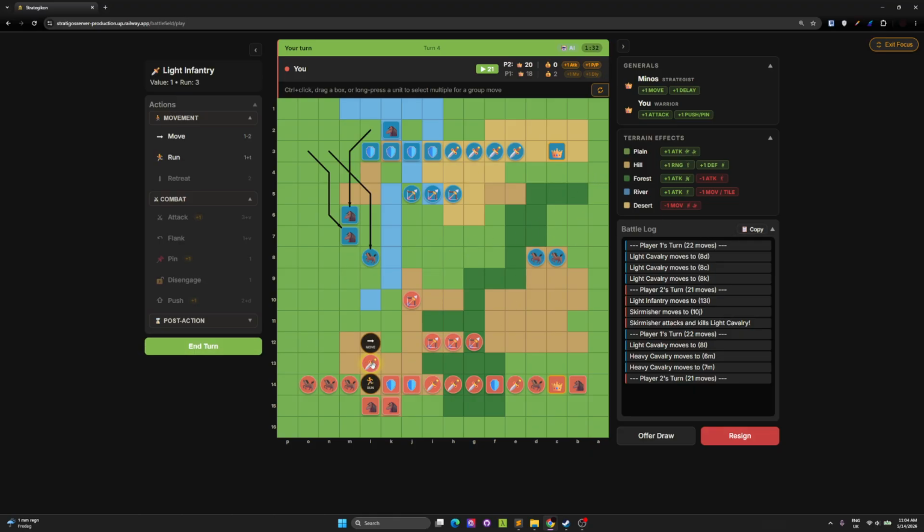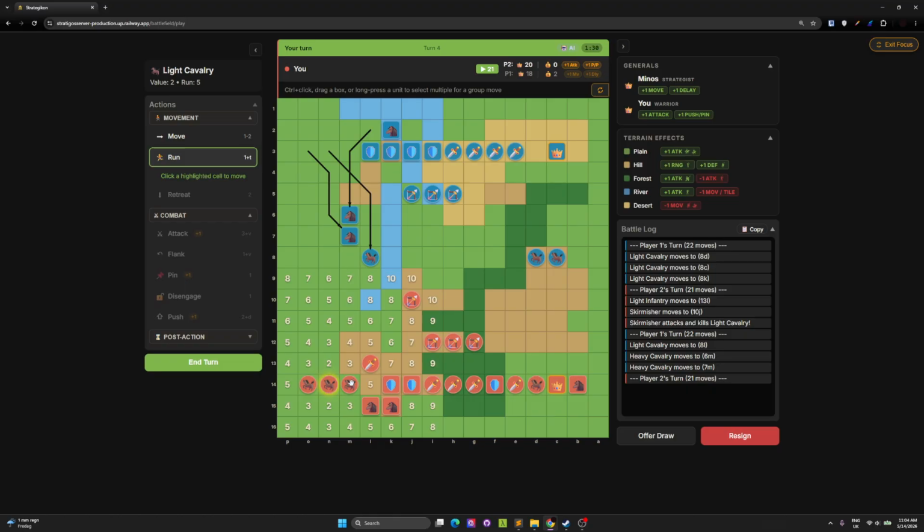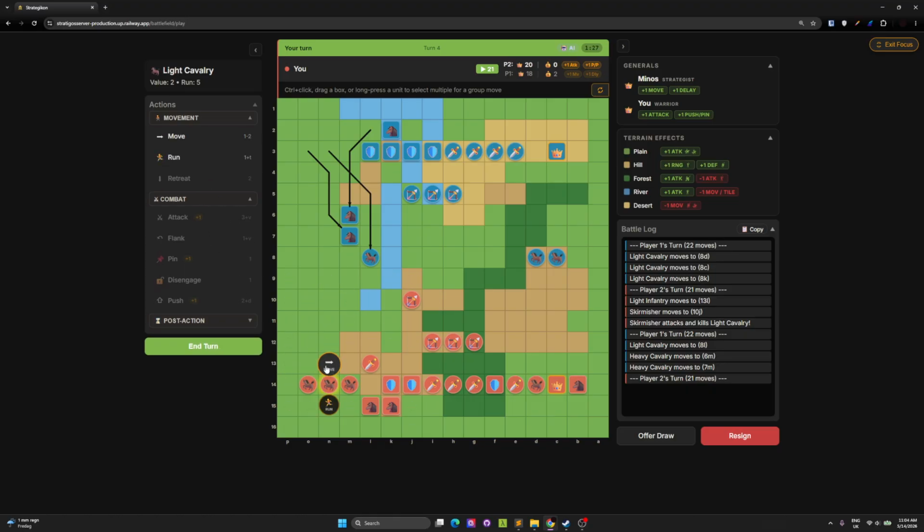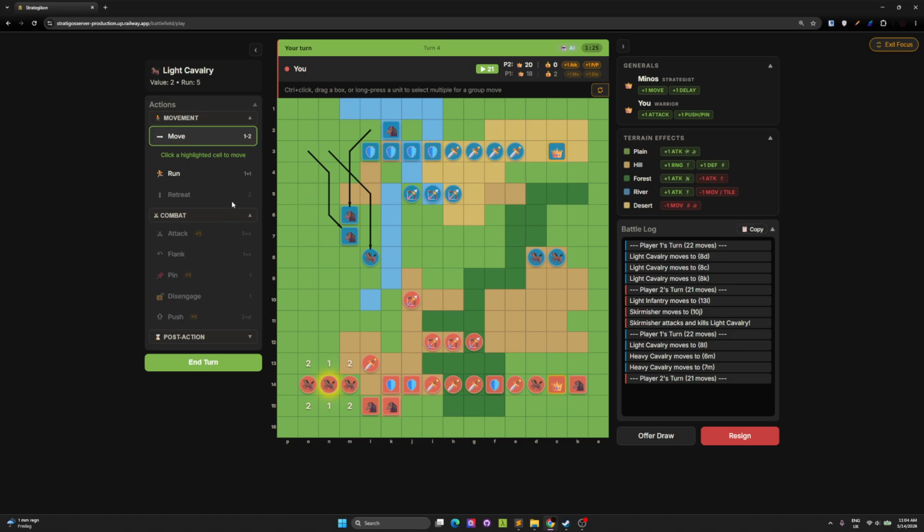So as I said, the pieces can move or run. Move is like we're going only here, and you can see that move costs 1 to 2. 1 if you go this direction or this direction, horizontal or vertical. But if you go diagonal, it means 2. But if you run, it costs 1 plus the tile. So these are the tiles.